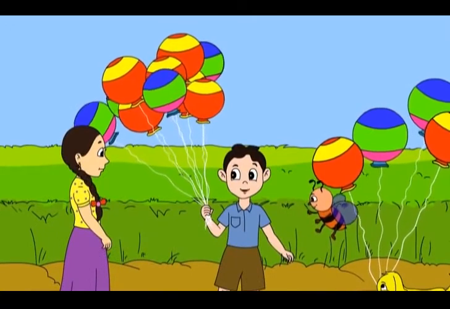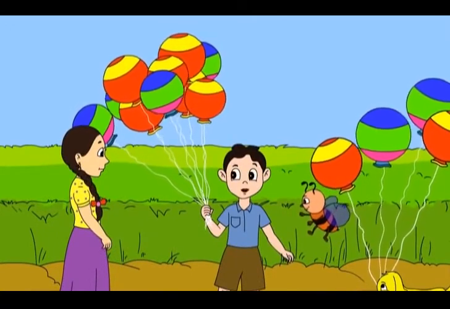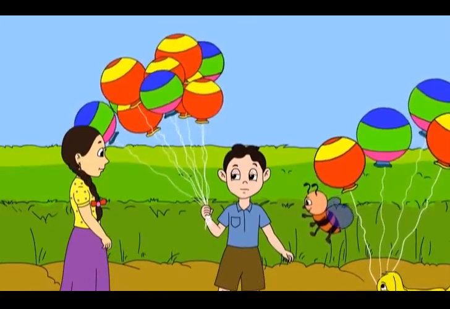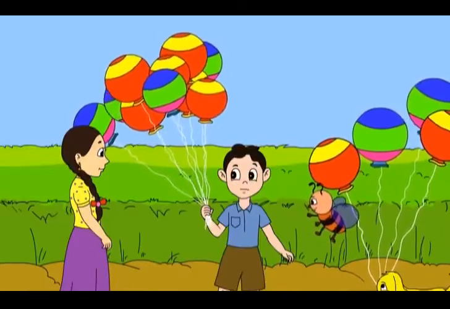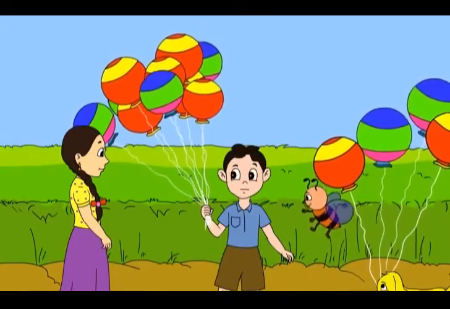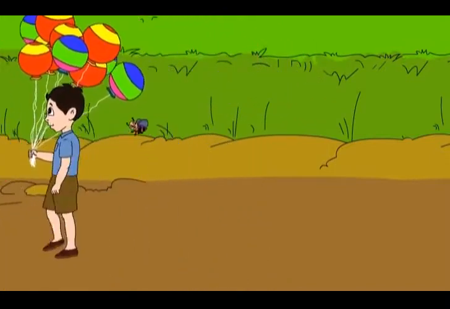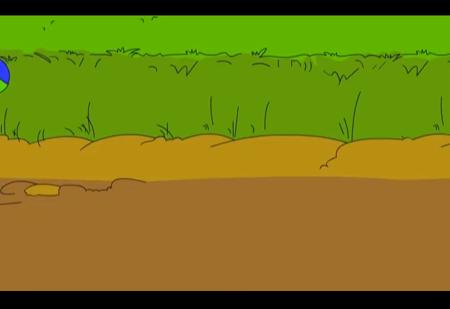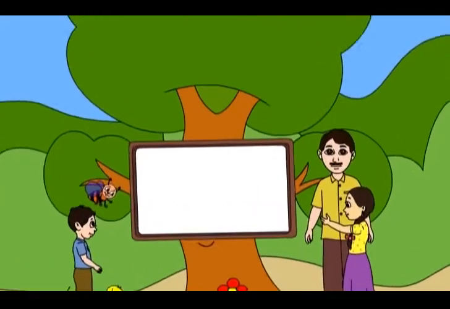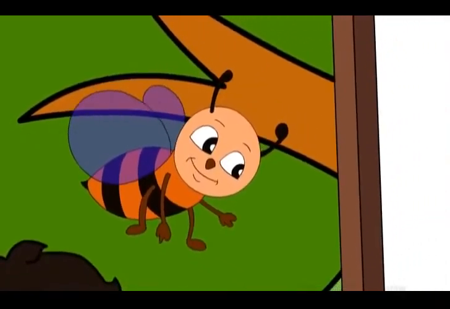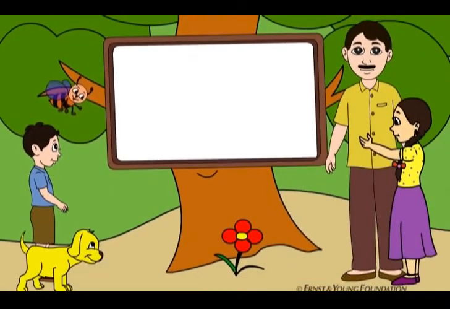Let us go home now. Papa has got us a new board. I will write and show it to you. Come quickly, Raja. Let us go home now. Oh, look at this board. It's lovely. Thank you, Papa. Quickly, quickly. Now tell me how to do it.